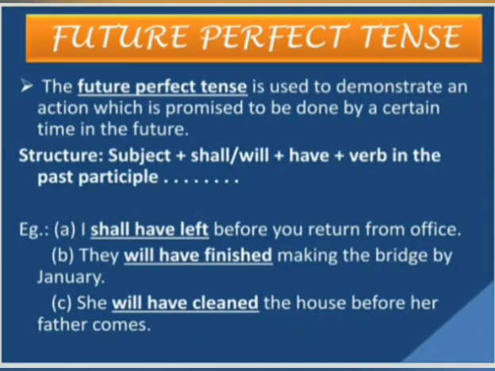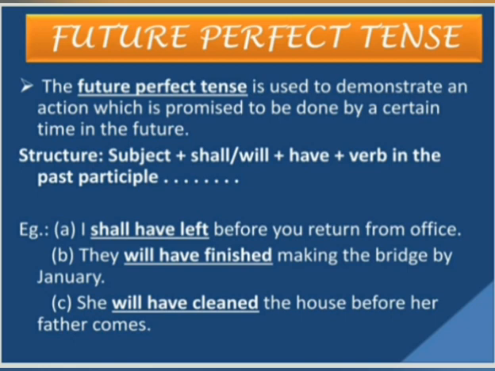Coming down to the third one, that is the future perfect tense. Let us see what it says. The future perfect tense is used to demonstrate an action which is promised to be done by a certain time in the future. That means in a certain time it will be done and it will get over, but in future. Now try to recall the thumb rule for perfect tense. You need to look for words like has and have. So in future perfect tense, you will find the word have along with shall or will and with the verb in the past participle form.